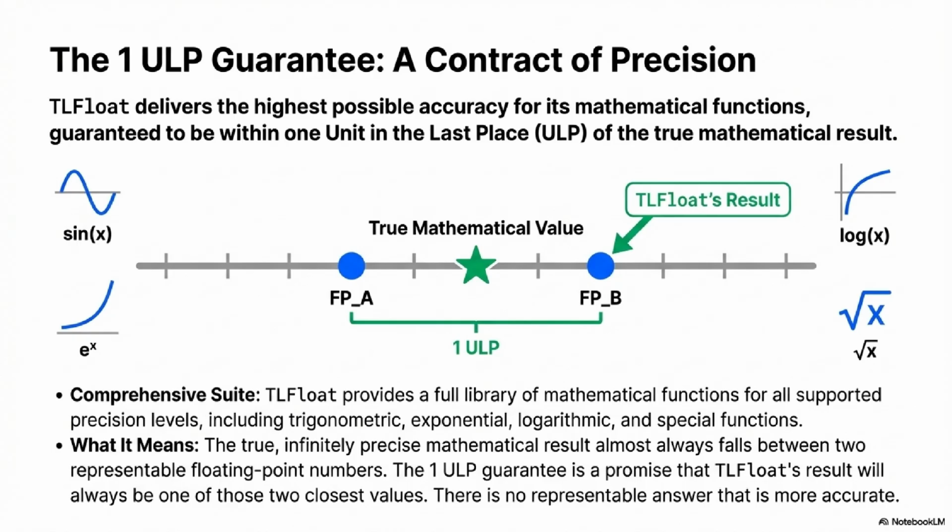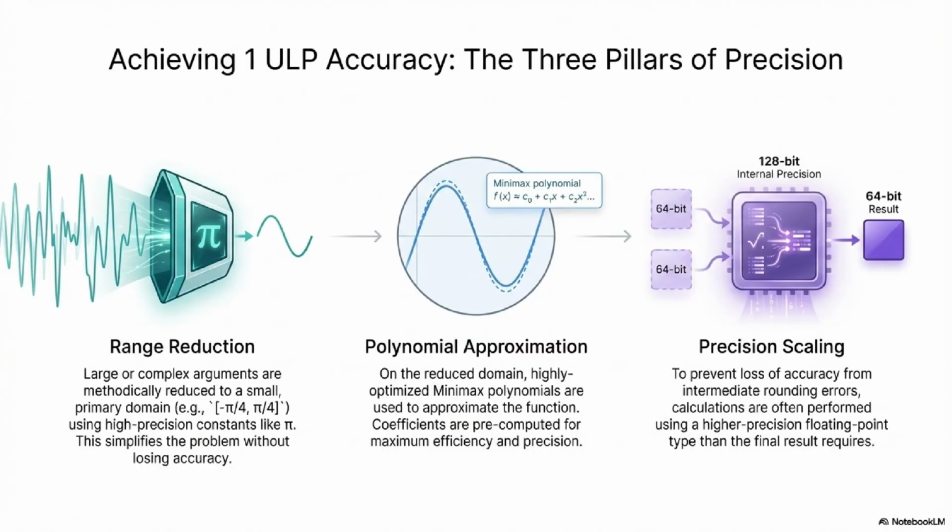And achieving that, especially across the 71 decimal digits of octuple precision, that must require techniques that go way beyond simple Taylor series expansions. Oh, you can't use simple expansions. They're not stable enough. The core strategy, especially for trig functions like sine and cosine, is range reduction. What does that mean? If you ask for the sine of, say, 10 to the 50, trying to calculate that directly is just numerically unstable.